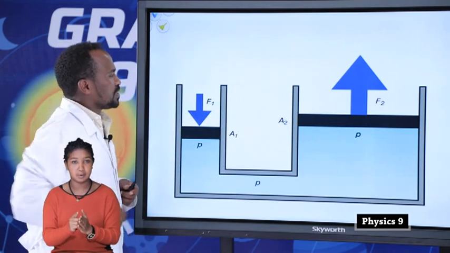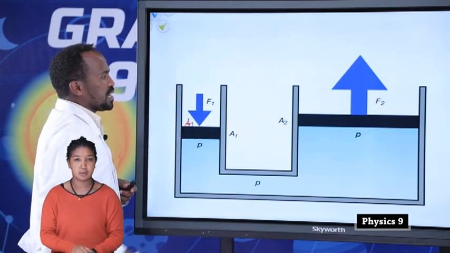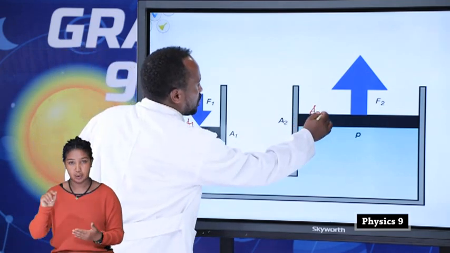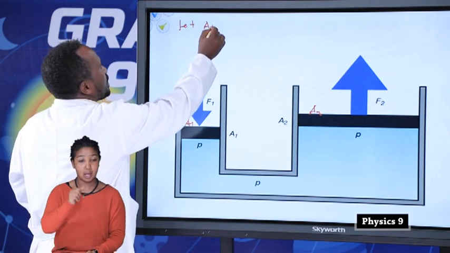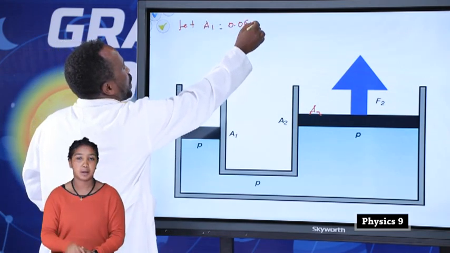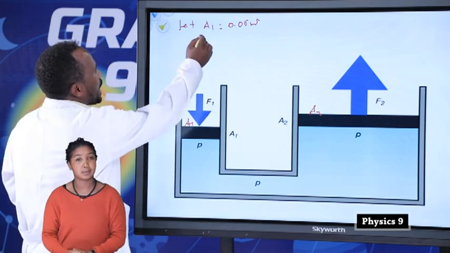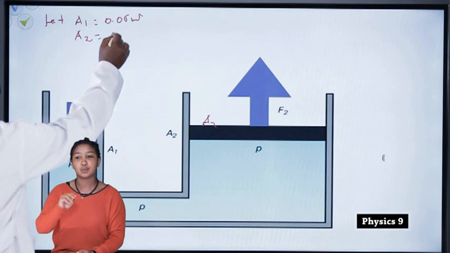Assume the areas are A1 and A2. A1 is equal to 0.05 meter square, and A2 is equal to 2 meters square.